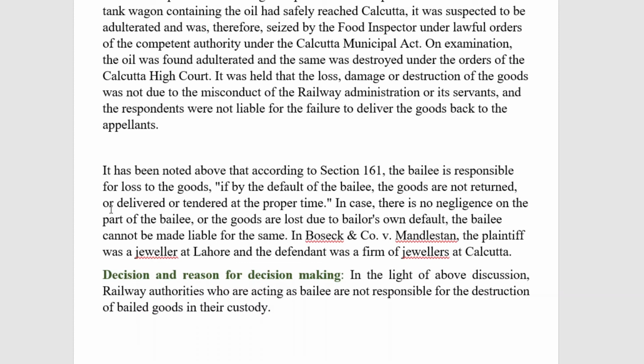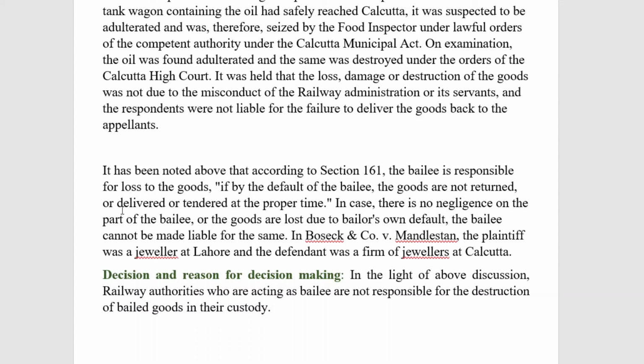But if it is not his default, for example, you know that the use of intoxication is prohibited in Gujarat. Suppose somebody supplies goods through railway, and the goods are considered contraband, banned in Gujarat as intoxicating liquors. At that time, the railway company could not be held liable because the goods are prohibited under the law.